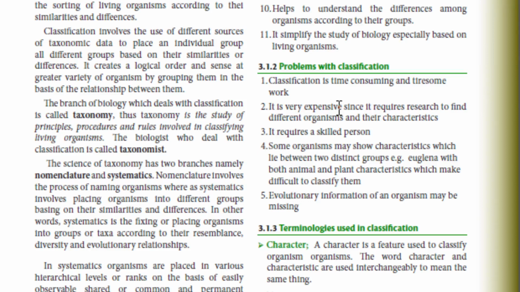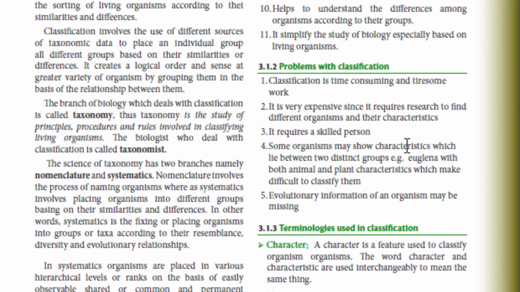Number 2, it is very expensive. Here we are talking about the natural classification. Very expensive. Unakuta you must travel in various areas of the world to collect different species and know how they relate to each other and how they are different. Number 3, it requires a skilled person. You must have a lot of experience regarding the characteristics of living organisms.